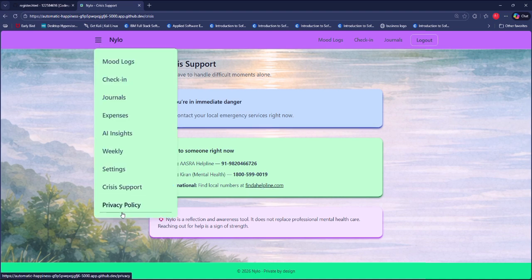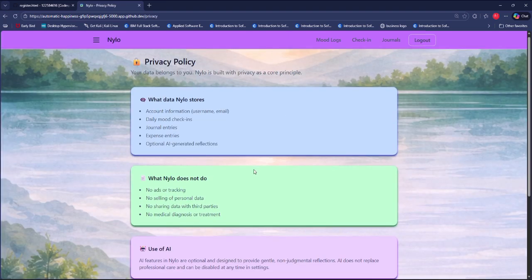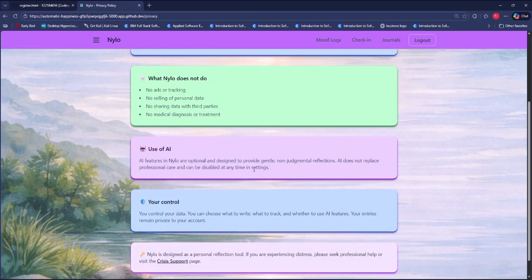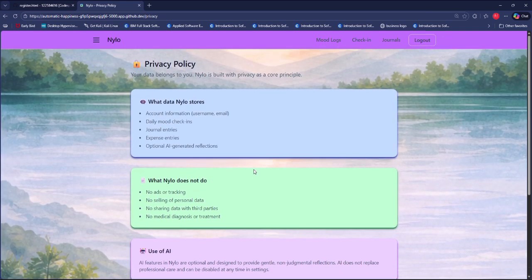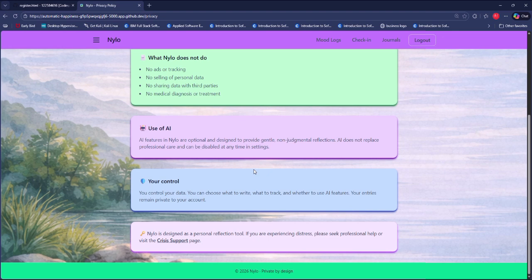And at last, I have added a privacy policy, which is really important for apps which use or store data, especially for mental health, as people feel more comfortable to log their things, as the user will have all the access to delete, to control basically all of their data. So this was my project.